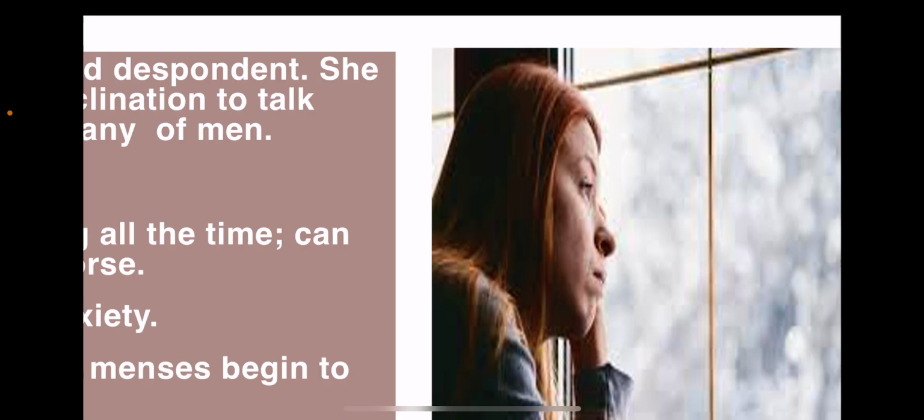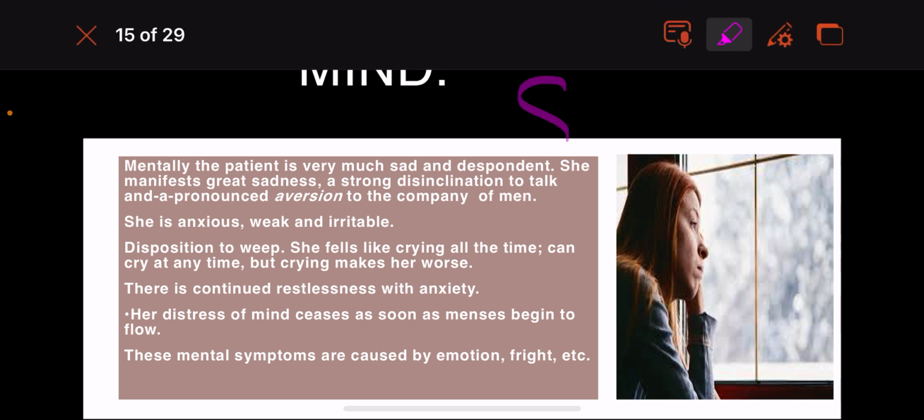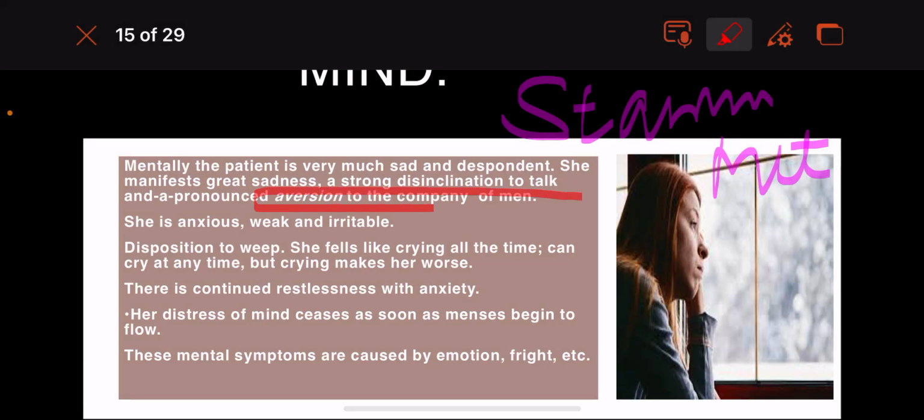She doesn't like to talk, avoids conversation, and has a pronounced aversion to the company of men. Stannum met is the remedy which has aversion to the company of men. She does not like to communicate.